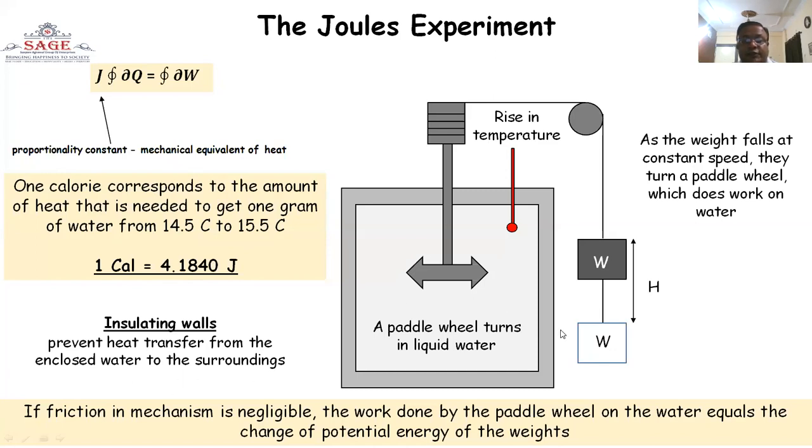That is the Joule effect, where the work done by the pulley results in a rise in temperature when the steering work is done. The rise in temperature takes place when the steering work is done, and some part of heat is developed. The weight is rising here by the height h, and the steering is done inside.